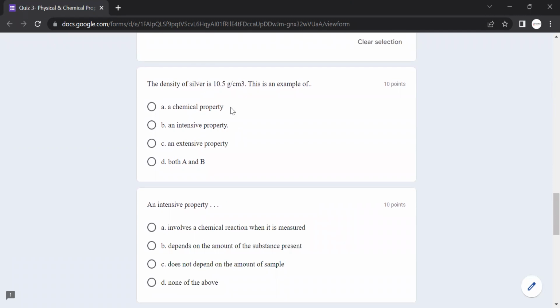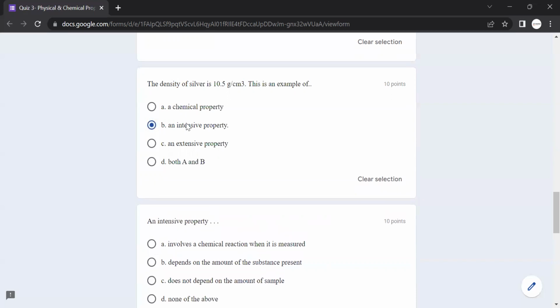The density of silver is 10.5 grams per cubic centimeter. This is an example of density, a physical property. In general, density is not dependent on the mass or volume. As you know, this is M over V, mass over volume, but it is not dependent on the mass. Therefore, it will be a physical property, an intensive property. If it was asked to find the volume, it would be extensive, because volume is dependent on the mass, but density is not.